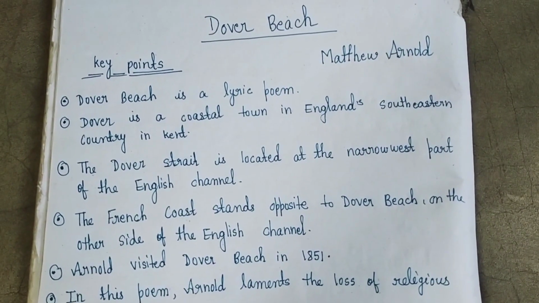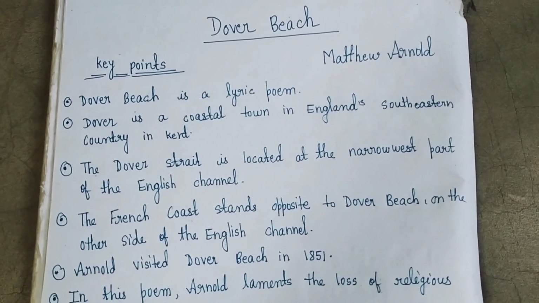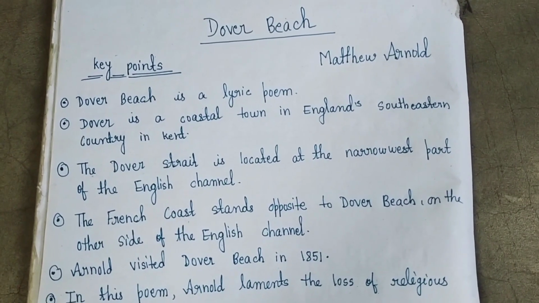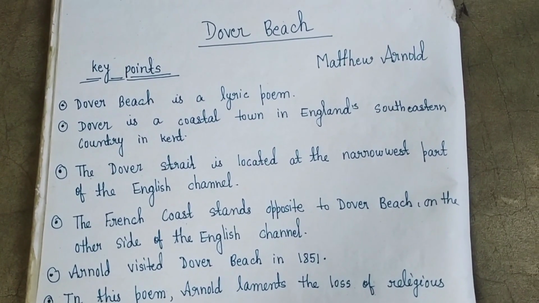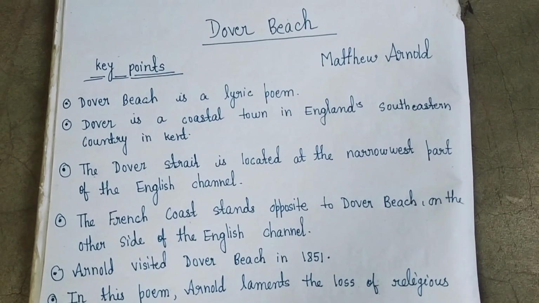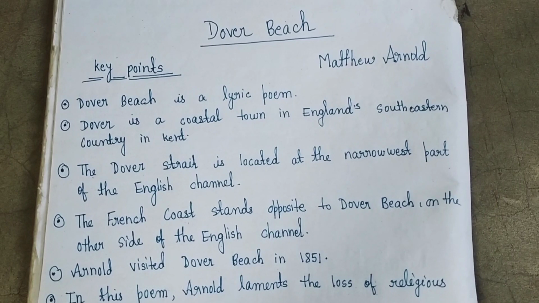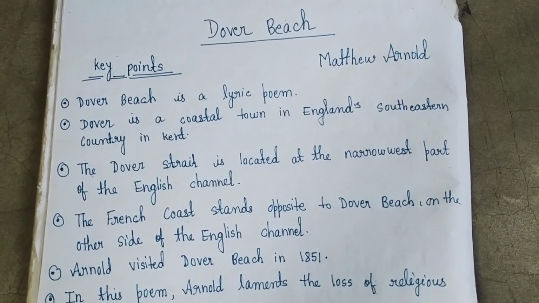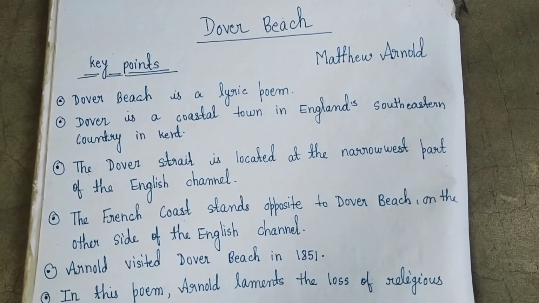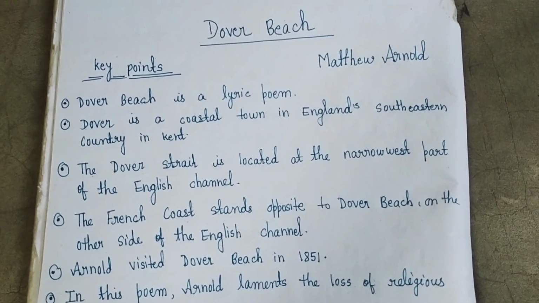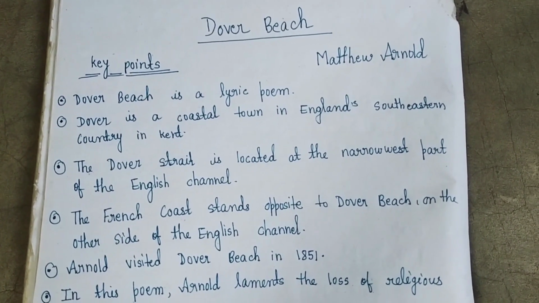Today we will see the poem Dover Beach, which is written by Matthew Arnold, who is a famous Victorian poet. Before discussing the question answers of Dover Beach, let us see the key points of this poem. The first key point is that Dover Beach is a lyric poem.